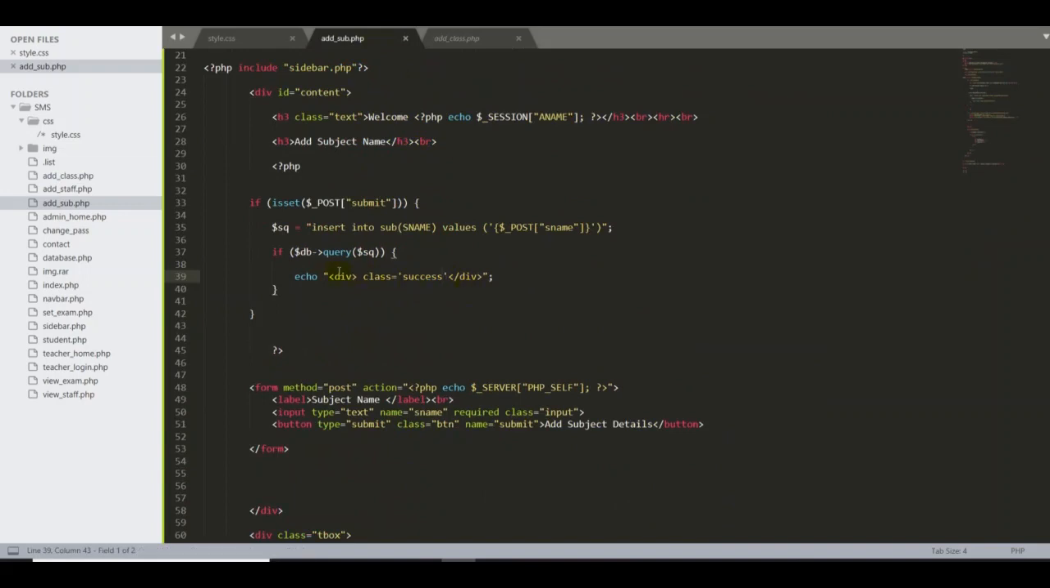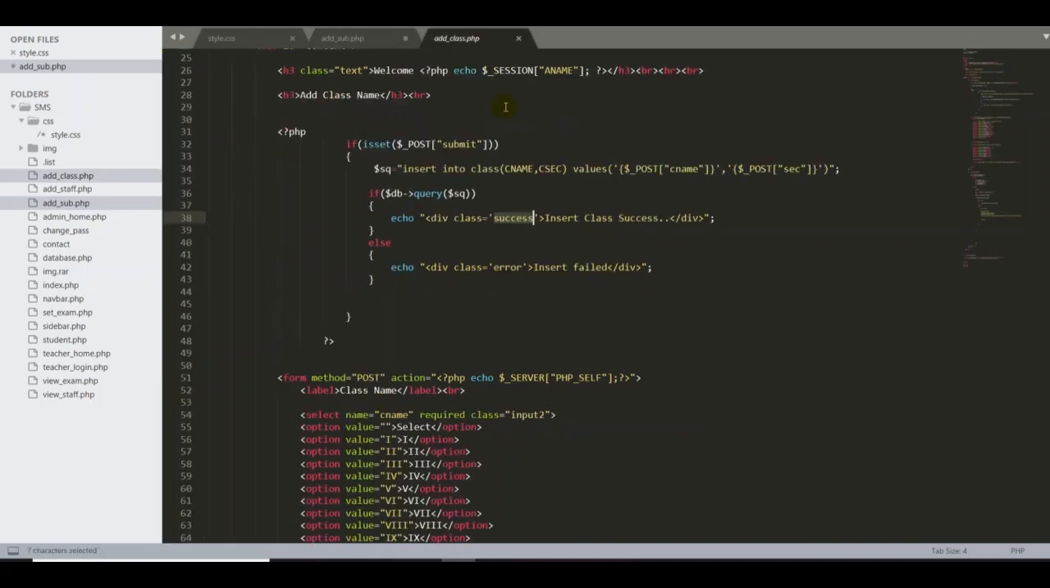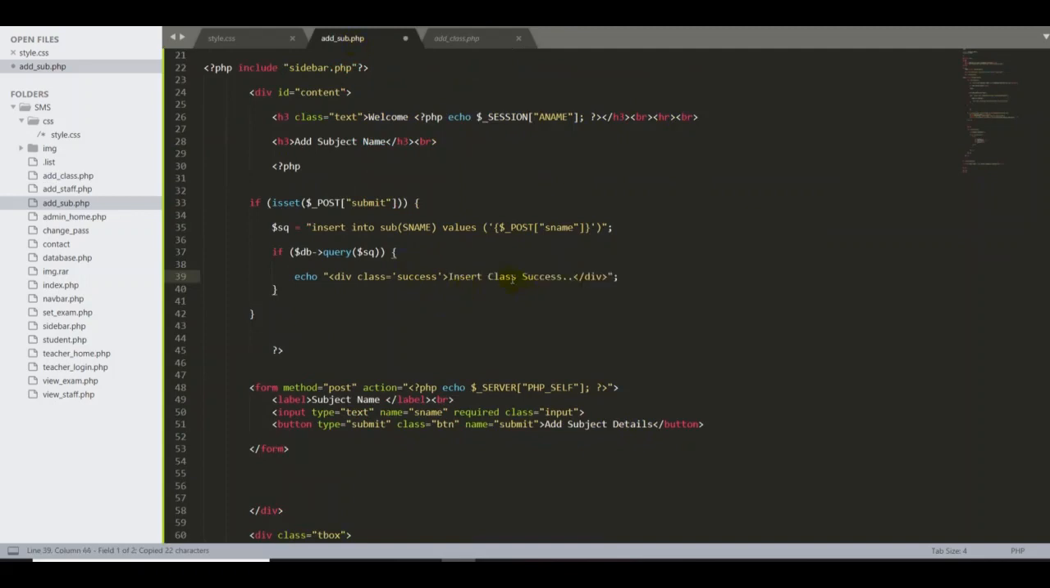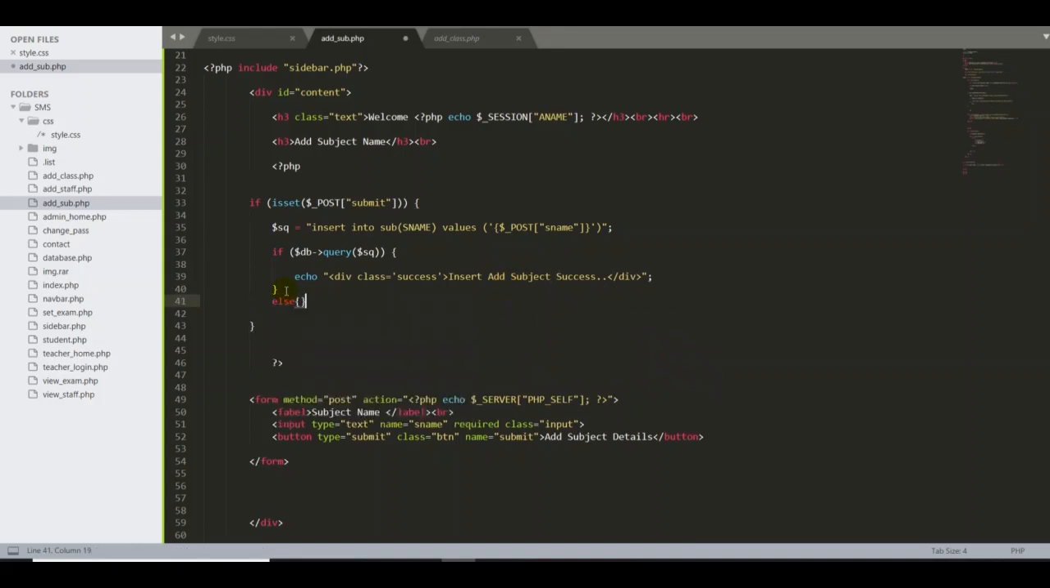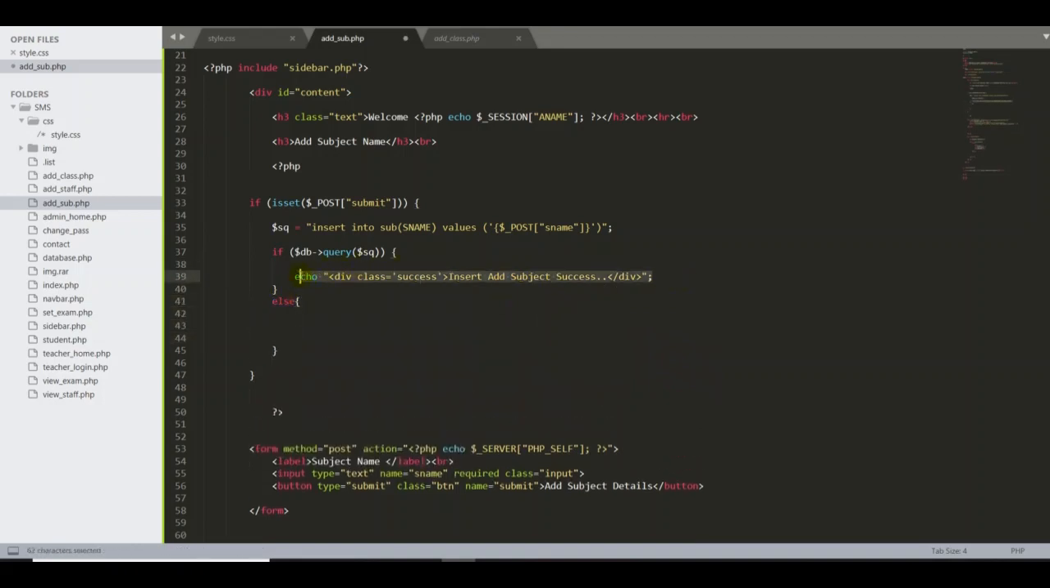Now here we have to type. I have put this one into the div tag, that's wrong. All right, good. So here we have to display our message. We can copy and paste the same message, or write insert success, something like that. Insert, add subject. Sorry. And the else part: suppose there is any problem, we should display a message. Copy it. And this time we have to use the class name error.